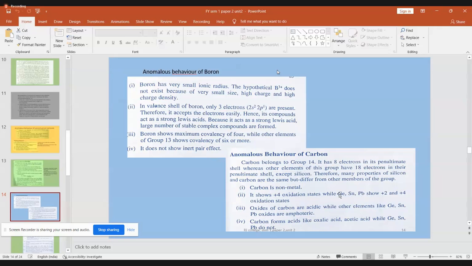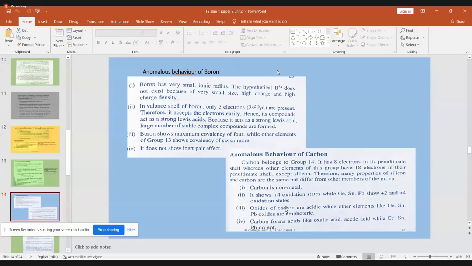So the inert pair effect is exhibited by germanium, tin and lead. Carbon will not show the inert pair effect. It will share all the 4 electrons available in its outermost shell with other atoms and form covalent bonds. That is the unique property of carbon.